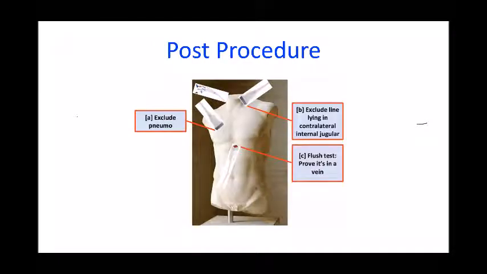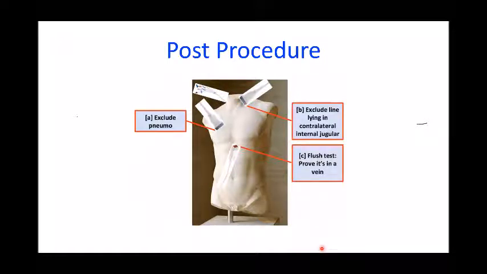To diagnose the position, there are certain things we must do. We should exclude pneumothorax, especially if you are putting a subclavian. Then we should exclude the line lying in the contralateral internal jugular by putting the linear ultrasound probe towards the other side of the neck. And the other thing is we have to do a flush test.